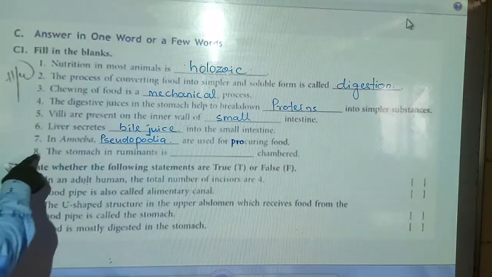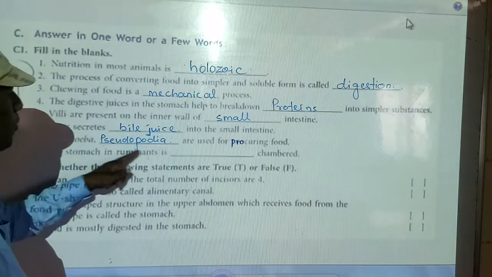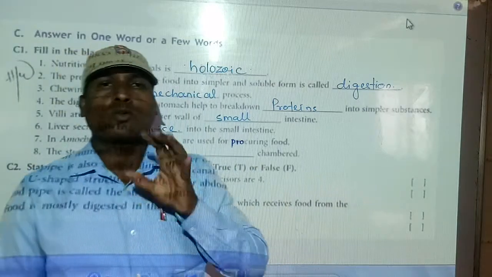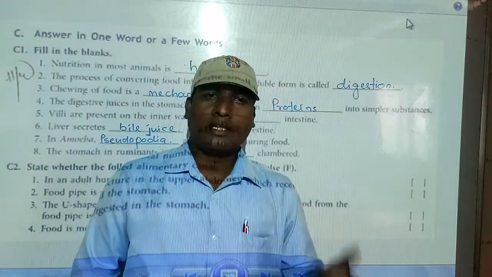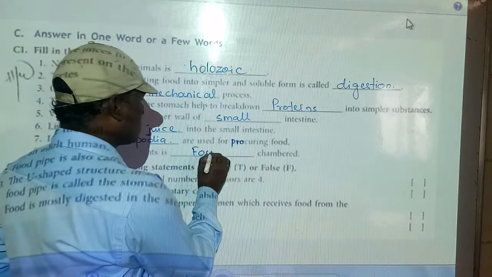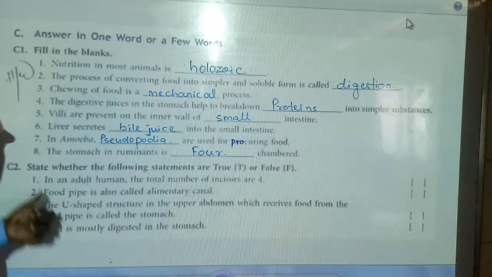Eighth answer: the stomach in the ruminants is dash chamber. In the last video we already discussed ruminants. How many chambers are there? Four chambers. How many chambers, students? Four chambers.